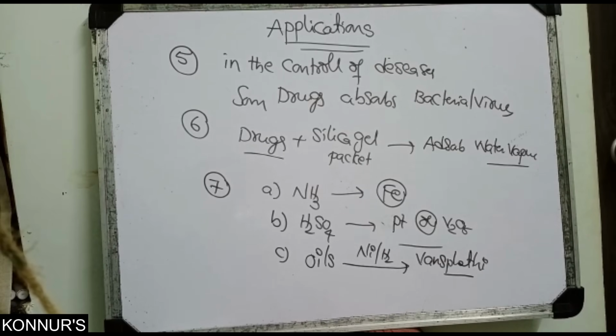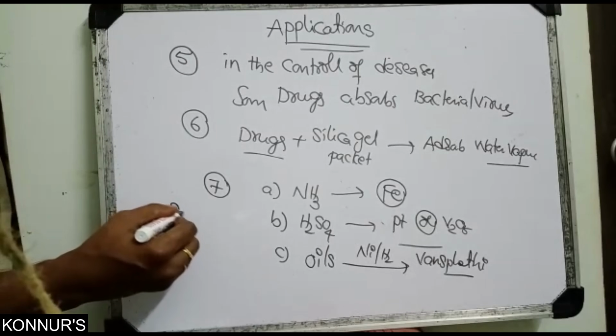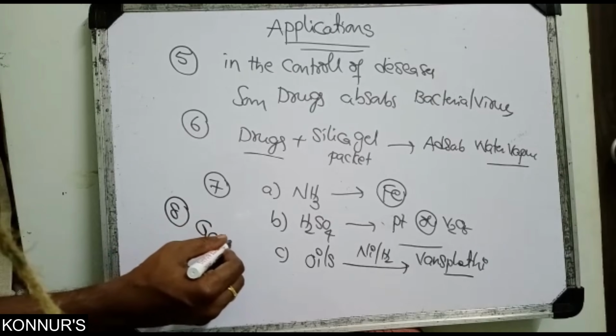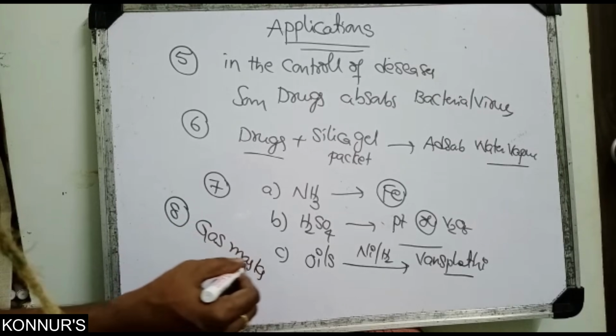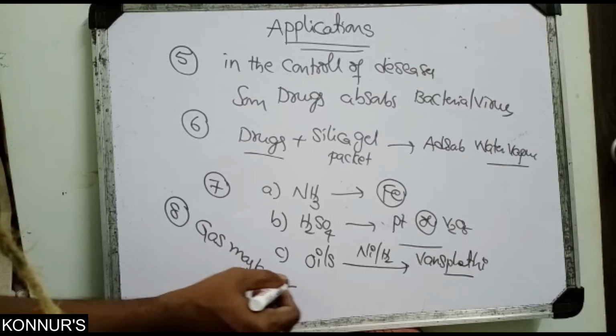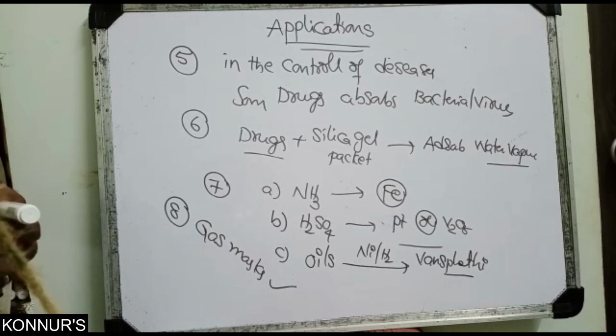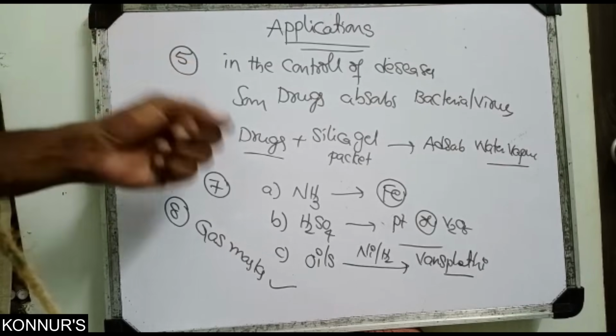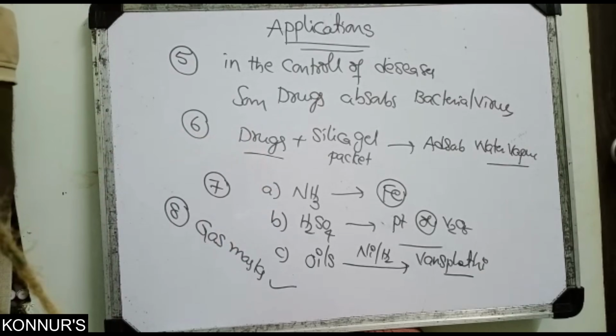Next, the famous gas mask, that you can also take. In gas masks, any bacteria, viruses, and poisonous gases are all adsorbed. Not only this, but so many examples depend completely on the adsorption phenomenon.